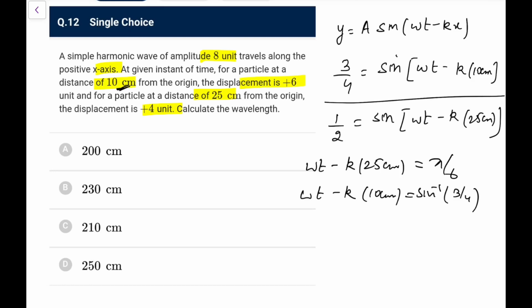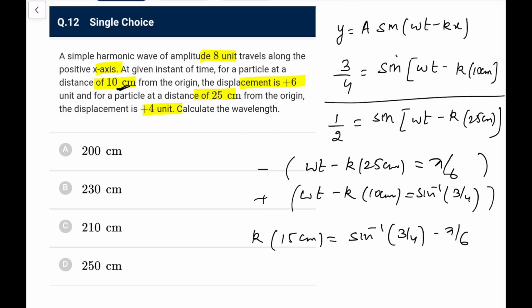So now if I subtract, this is negative and this is positive, I add them up. So k into 15 centimeters would be equal to sine inverse 3 by 4 minus pi by 6. So k is 2 pi by lambda into 15 centimeters. Now I am left with no choice because I don't know what sine inverse 3 by 4 is, and you need to do it in radians. I am taking out my calculator because I don't have any option left. I didn't want to use it, but there is nothing I could do. So let me try it.